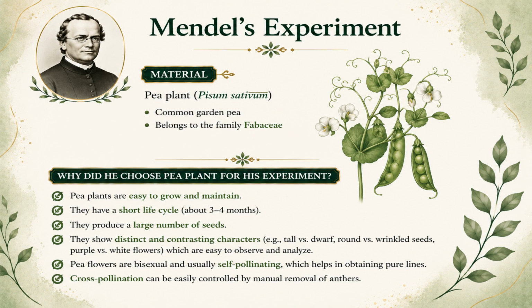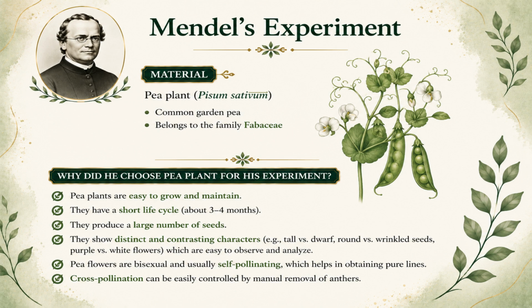Can undergo self-pollination as well as cross-pollination. This helped Mendel control breeding experiments easily. Pure breeding lines were available. Mendel could obtain plants showing the same trait generation after generation.